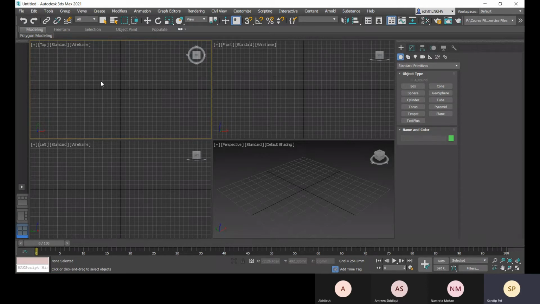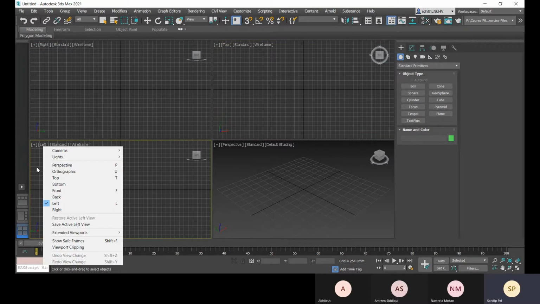For that I press VR, V for view and R for right. You see that it is now changed to the right view. Now if I go to front and I need to change it to top, I press T. Now you see that it is changed to top. You can also choose from the list, and there you can see the shortcuts.